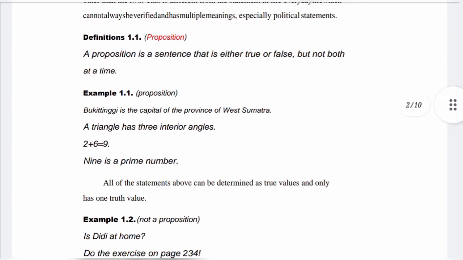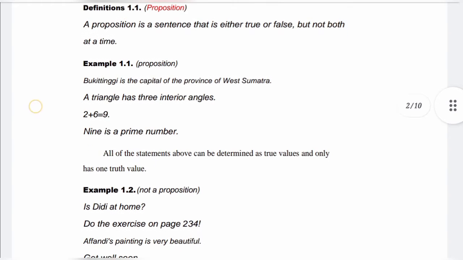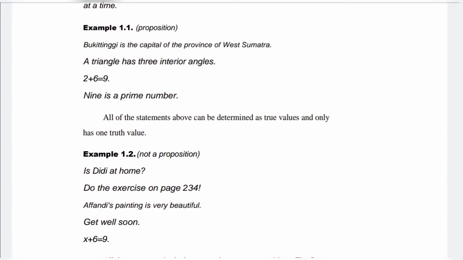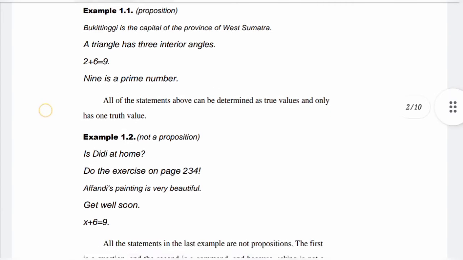Example 1.1 Proposition. Bukit Tinggi is the capital of the province of West Sumatra. A triangle has 3 interior angles. 2 plus 6 equals 9. 9 is a prime number. All of the statements above can be determined to be true or false, and each has only one truth value.